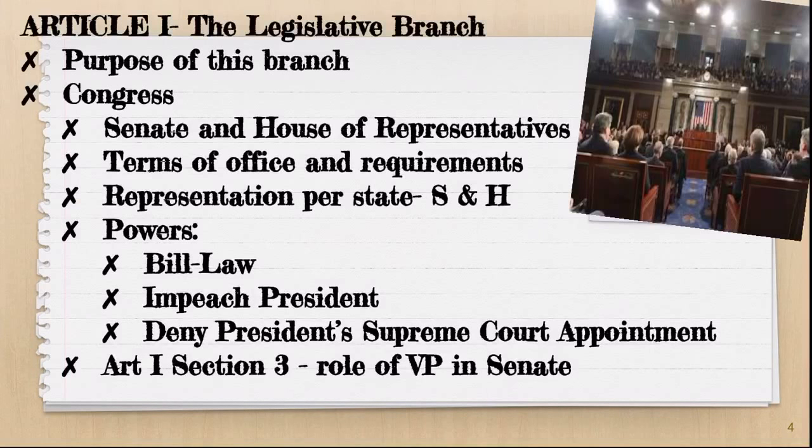Article 1 of the Constitution is about the legislative branch. The purpose of the legislative branch is to make laws. Congress sits in the legislative branch with over 500 representatives. We have 100 senators, 2 from each state, and 435 representatives from the United States. The House of Representatives is based on the population of each state. California has 53. To be a senator, you know how old you have to be and how many years you have to have been a resident in order to serve a 6-year term. For the House of Representatives, you also know how old you have to be and how many years you have to have been a citizen to serve the 2-year term.